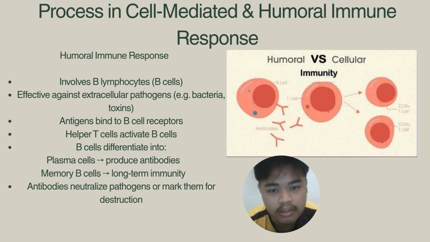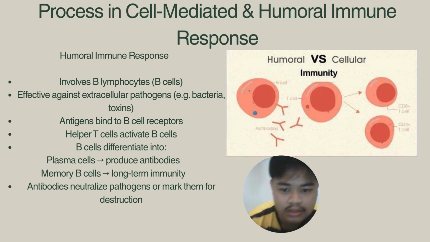So the humoral immune response works like this. The first thing is antigens bind to B cell receptors. Next, helper T cells activate the B cells. The activated B cells differentiate into plasma cells and memory B cells.